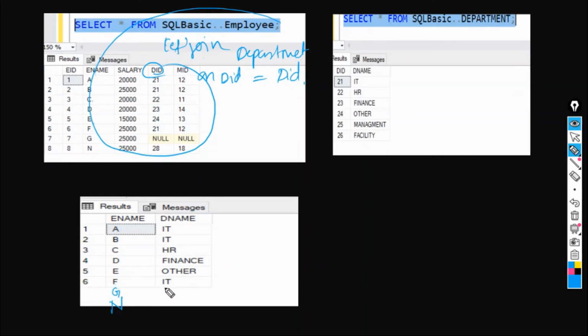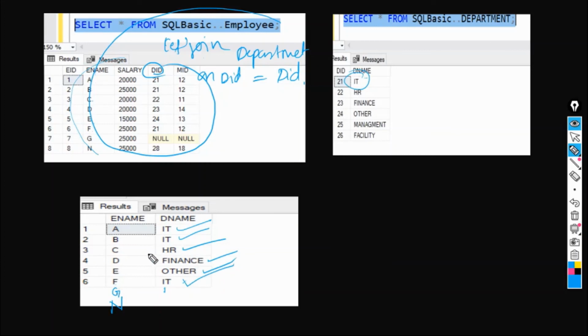What will be the value for department name? Let's see that. Once it picks all the records from the left table, it will start fetching the respective department name. 21 as a department name is again 21. 22 is HR. Finance is 23. Other is 24. Again we have IT, which is 21. So that is being picked.